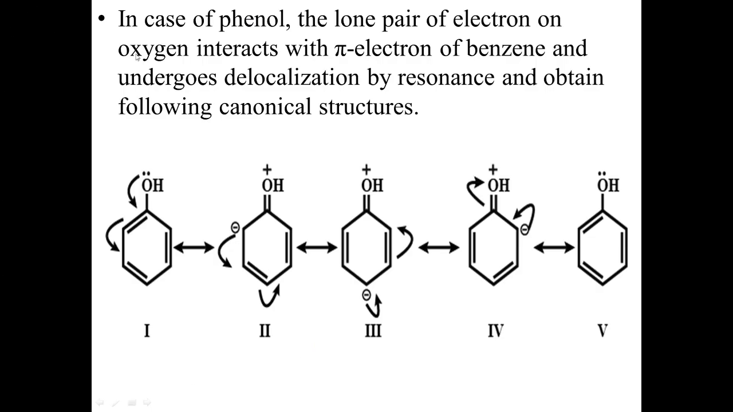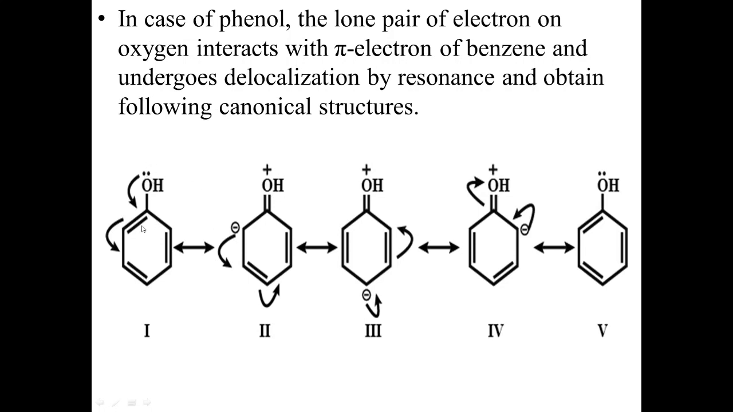For example, in the case of phenol, a lone pair of electrons is present on the oxygen atom and it will interact with the pi electrons of the benzene ring, and they will undergo the phenomenon of resonance. These electrons are delocalizing by resonance and we will get this canonical structure. What is going to happen? This lone pair on oxygen is interacting with this double bond, and we will get a double bond between oxygen and carbon, and oxygen gets the positive charge.